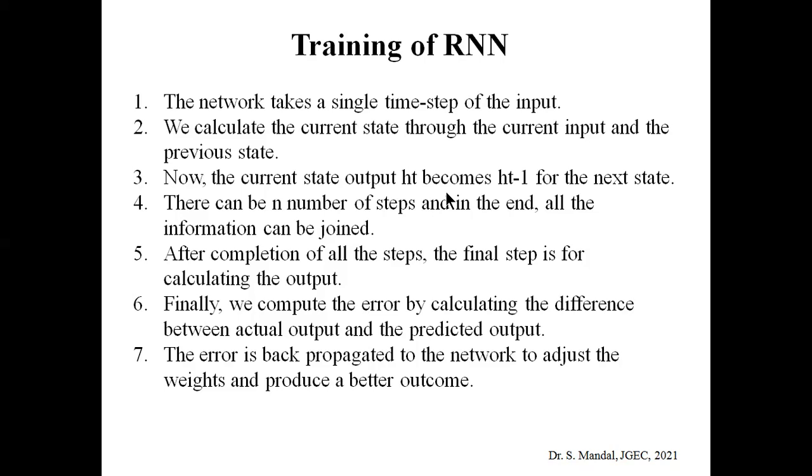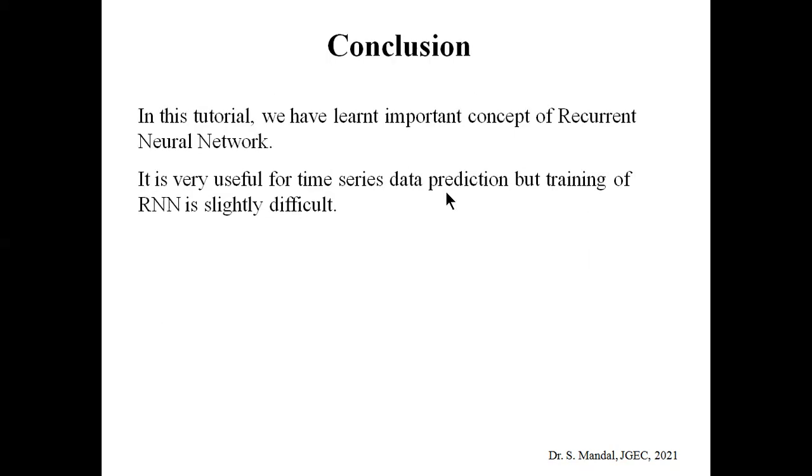So the procedure is the same, the backpropagation of error is the same, but the only difference is how we calculate the current state based on the current input and the previous state, and based on the current state, we calculate the current output. This process continues for n number of time steps. So that's all for the training of RNN.